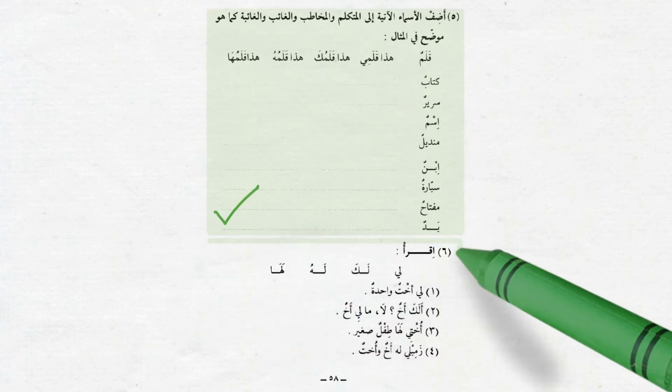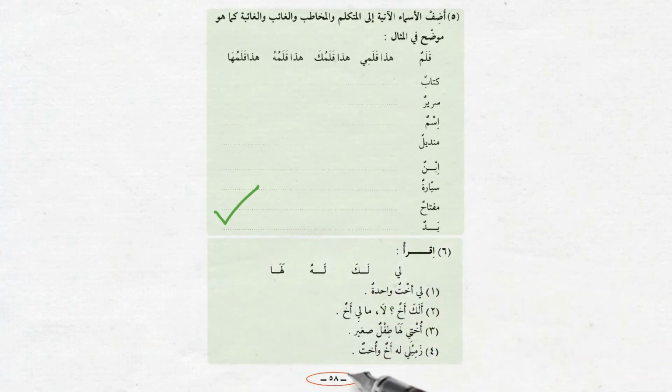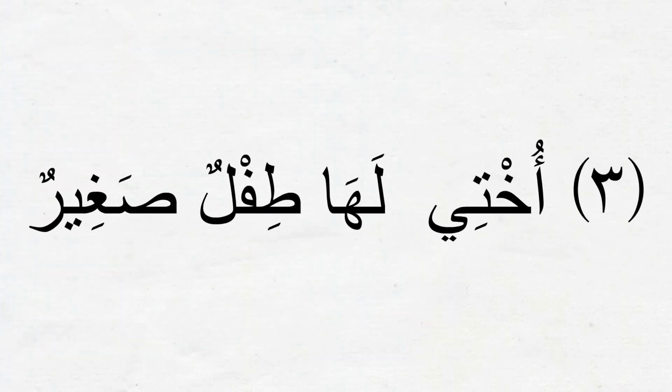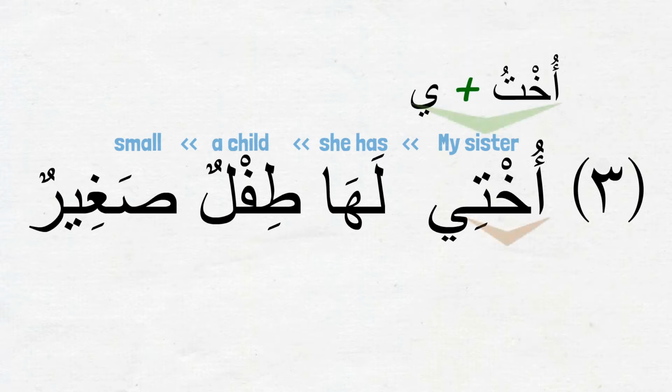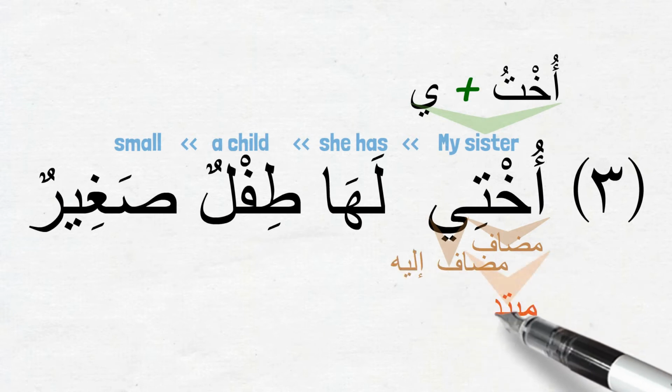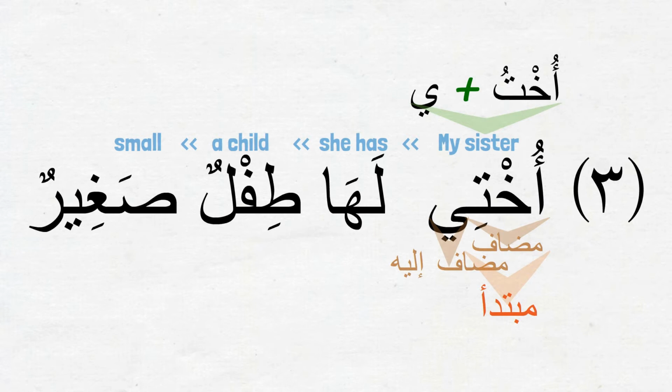Now let's get back to the exercise that we left off last time. The third sentence of this exercise is similar to what we just talked about. أختي لها طفل صغير. What do you think is the mubtada and the khabar? Remember, أختي is the idafa combination here. It is composed of the ism أخت coming as mudaf and the dhamir muttasil ya coming as mudaf ilayh. And the mubtada is the mudaf أخت, which is the marfu' ism.